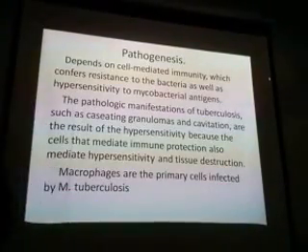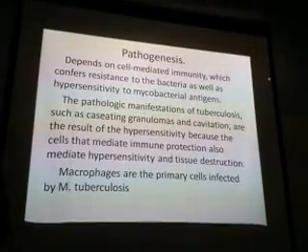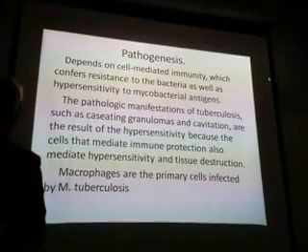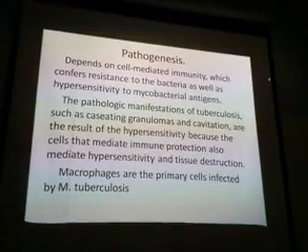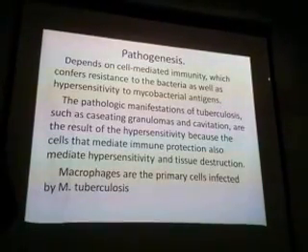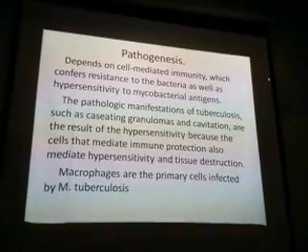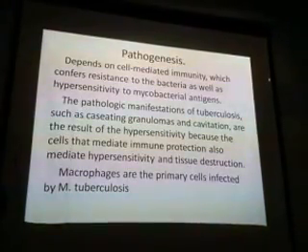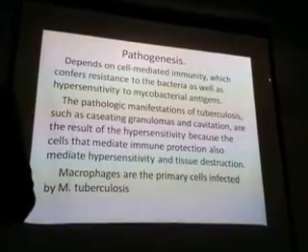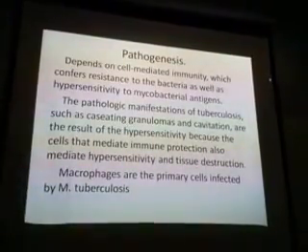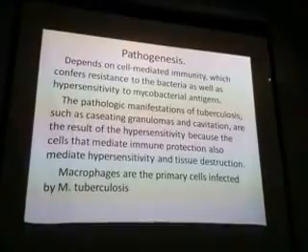See, in pathogenesis, whenever tubercular bacilli enters, what happens? Once it enters, it will elicit a delayed type hypersensitivity reaction. Because of that reaction, there is granulomatous inflammation. What is that granulomatous inflammation?